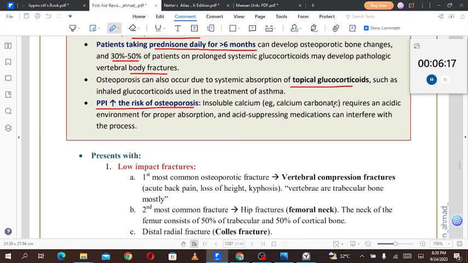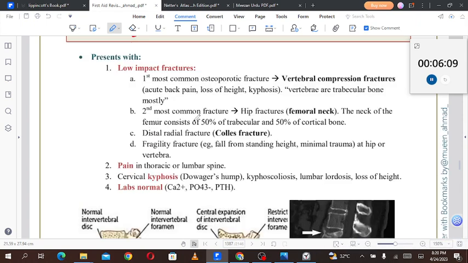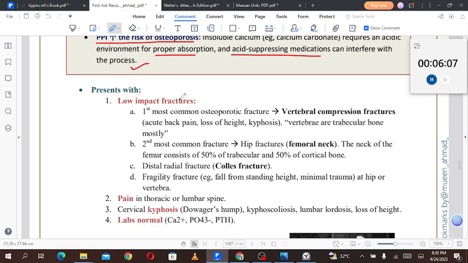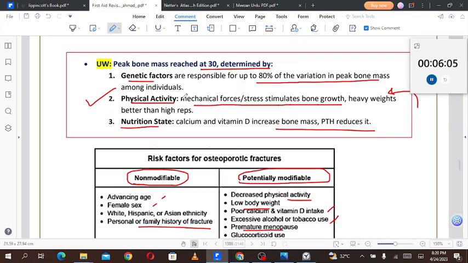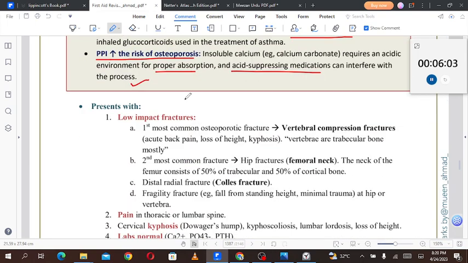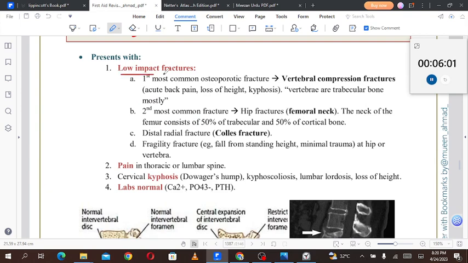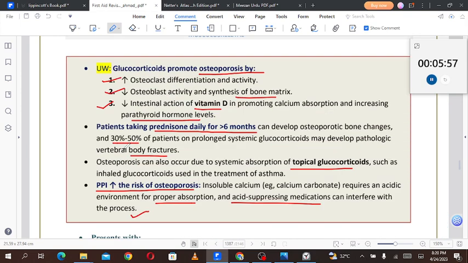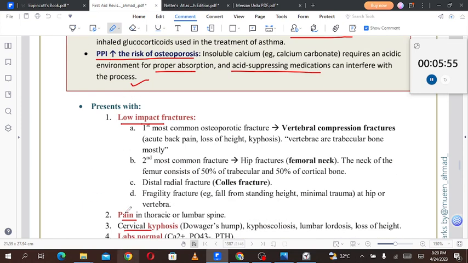Insoluble calcium, for example calcium carbonate, requires an acidic environment for proper absorption, and acid suppressing medications can interfere with the process. We're talking about drug-induced osteoporosis that can present with low-impact fractures, pain, cervical kyphosis, and lab values. Not only drug-induced, but all kinds of osteoporosis present with these symptoms.